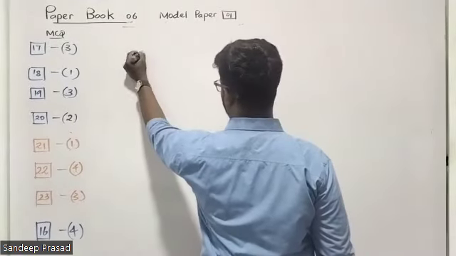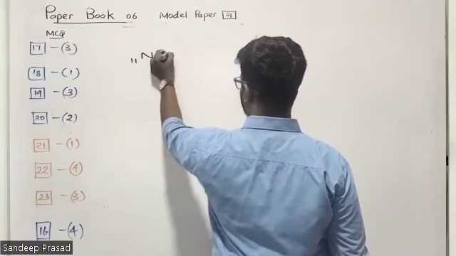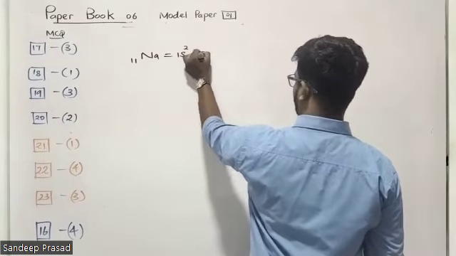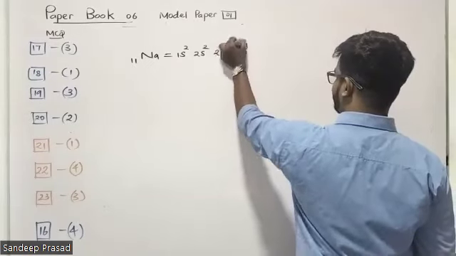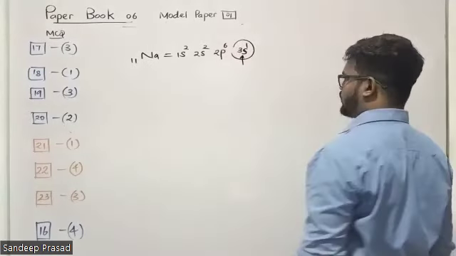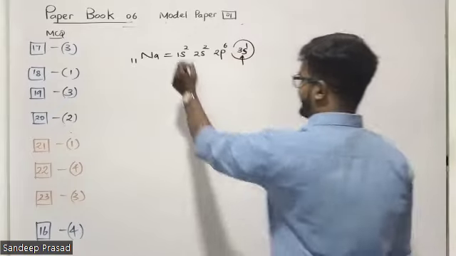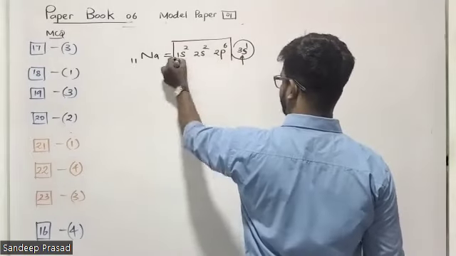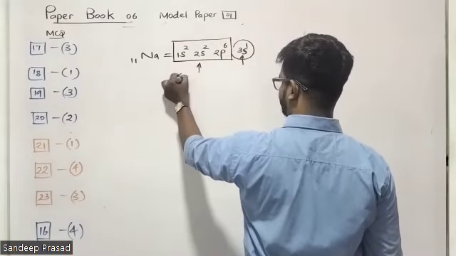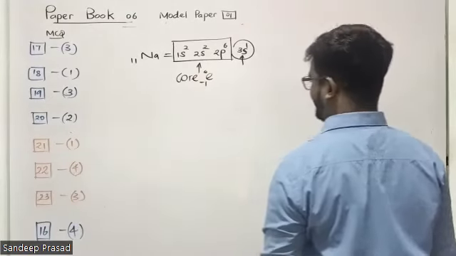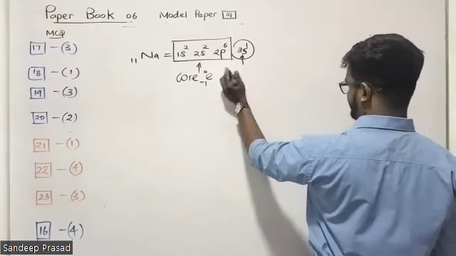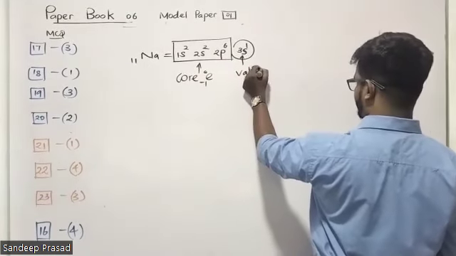Now, when you consider sodium, the configuration is 1s2, 2s2, 2p6, 3s1. So you know that, students, the valence electron is 3s1. The inner electrons are known as core electrons. These core electrons protect the valence shell electron.